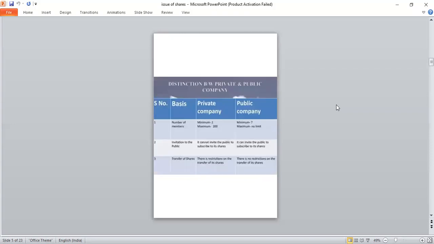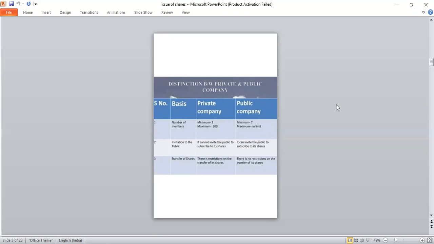Okay, the next one, difference between private and public company. The basic difference is the number of members. In a private company, the minimum number is 2 and the maximum number is 200. Compared to that, in a public company, the minimum is 7 and there is no maximum limit. So many shareholders can come and exit.